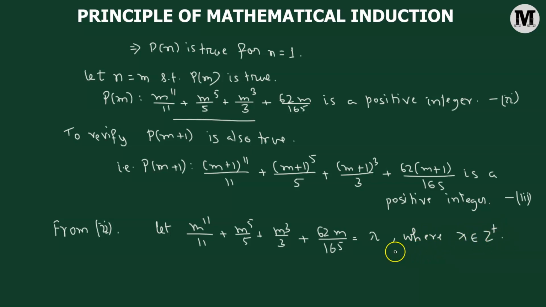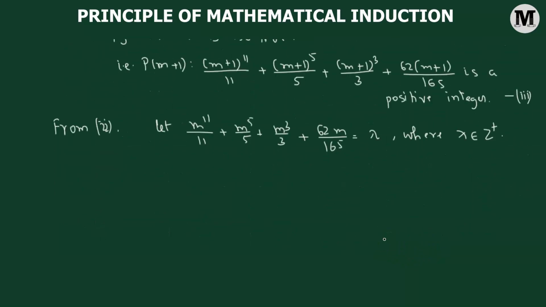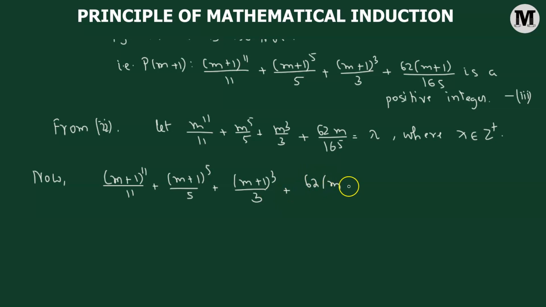Right? We're assuming this is a positive integer. Now using this, we will try to verify number 2. Now in statement number 3, we have (m plus 1) raised to the power of 11 divided by 11 added to (m plus 1) raised to the power of 5 divided by 5 added to (m plus 1) cube divided by 3 plus 62 times (m plus 1) divided by 165. So we'll take the help of this equation.